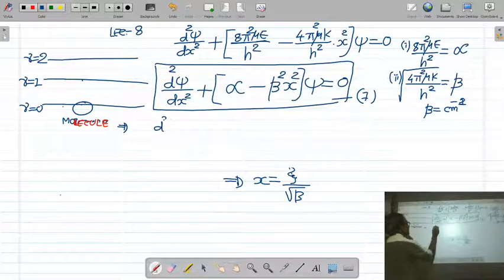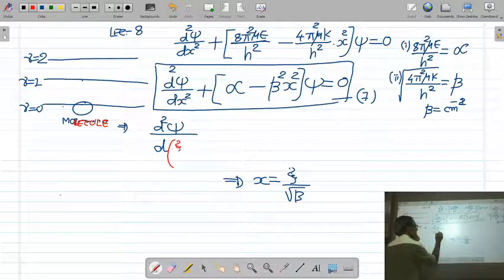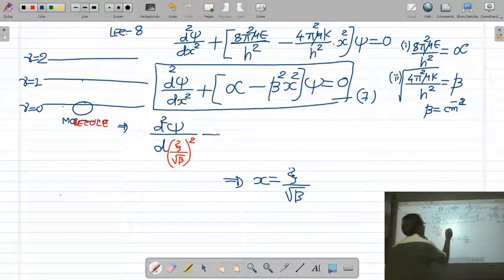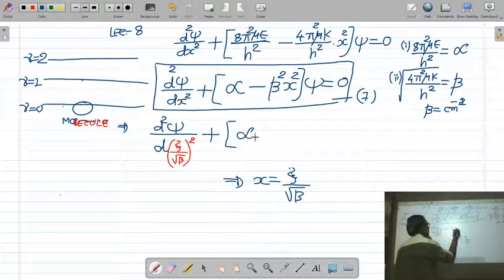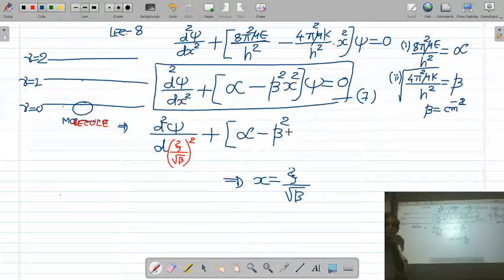So d square psi upon d, okay, what is x? We have defined the dimensionless parameter xi equal to root beta into x. So x is equal to xi upon root beta. Let us put x equal to xi upon root beta whole square, plus alpha as it is, minus beta square as it is, and here is x square.